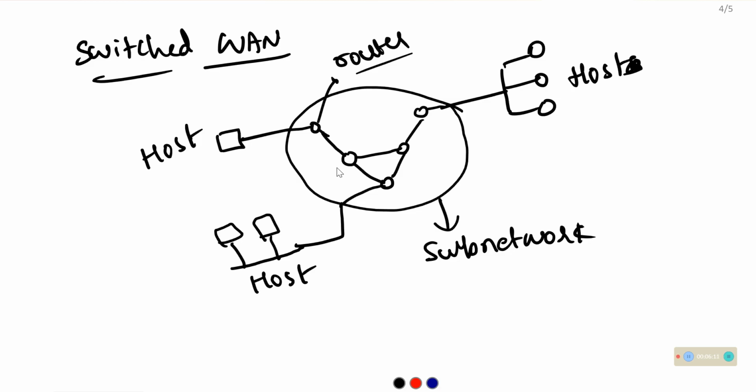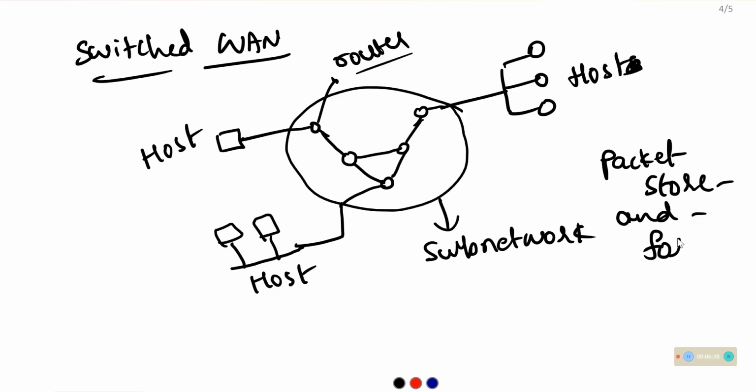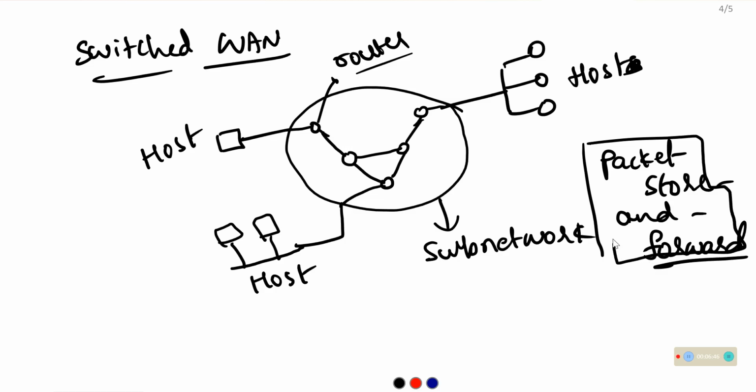Unlike the LAN topology, in WAN any sender can send data at any time. The transmission medium of WAN is based on the concept of packet store and forward. This means the data is stored and then forwarded to the next.